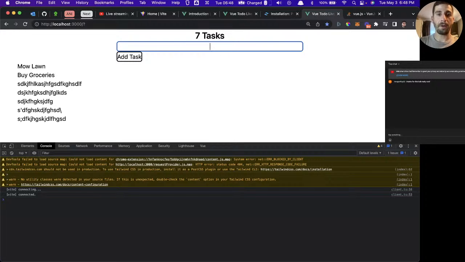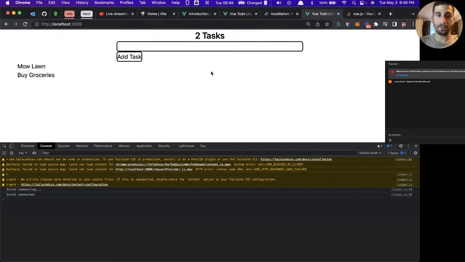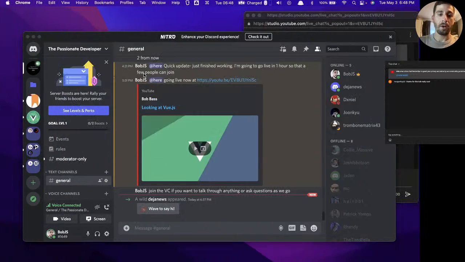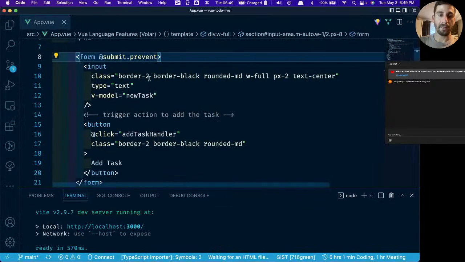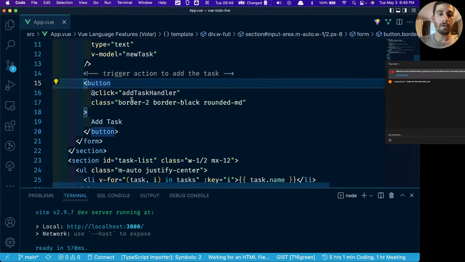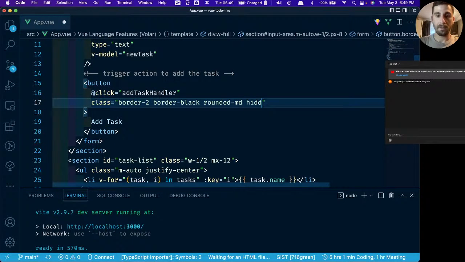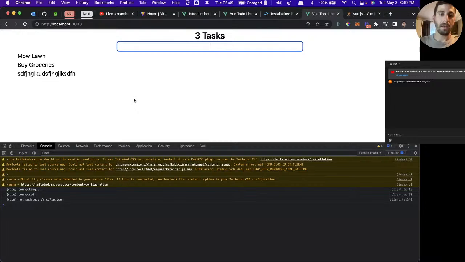We can just add our tasks like that. I'm going to get rid of that just because it's bothering me, although it doesn't really make a difference. And now that we have the ability to do this, let's get rid of this add task button. We still want to leave it there, but we want to hide it. So we're going to add a class, hidden. And since it's Tailwind, it just works.